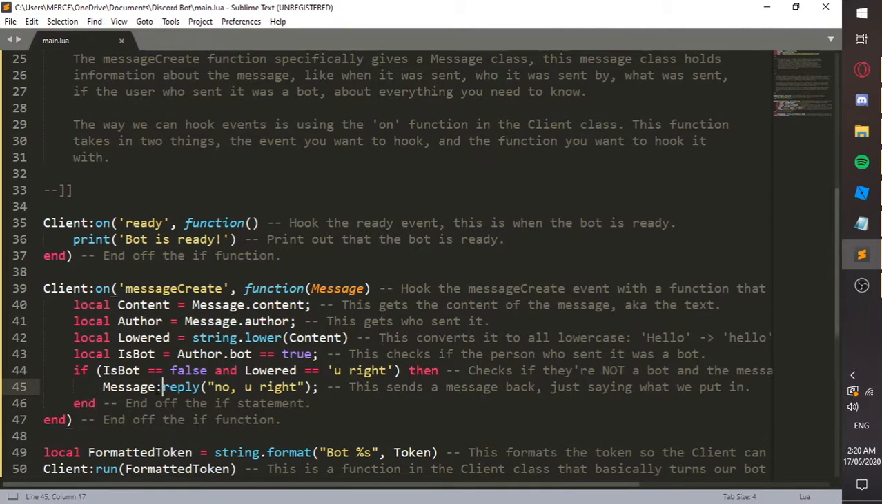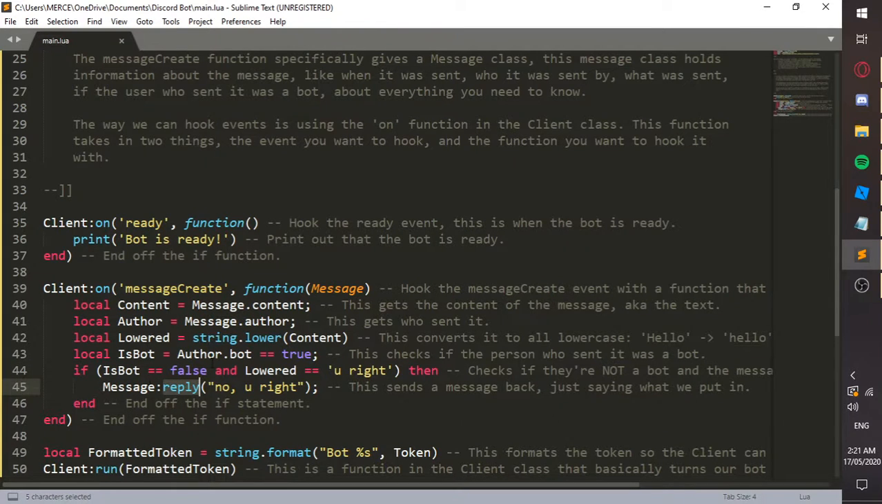And there's a function. Message is also a class, if I haven't mentioned that. Obviously when we're calling functions in a class, we use a colon, and reply is just a function. Actually, sorry, my bad, I've been calling them functions. They're called methods inside of a class. It's a method inside of the message object.